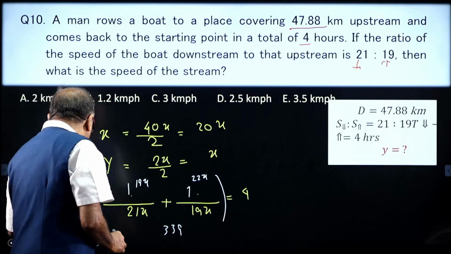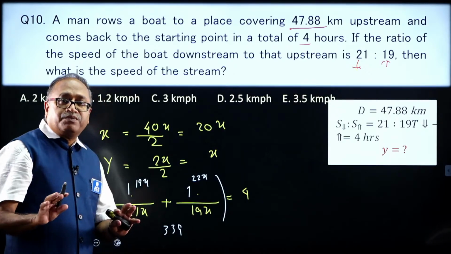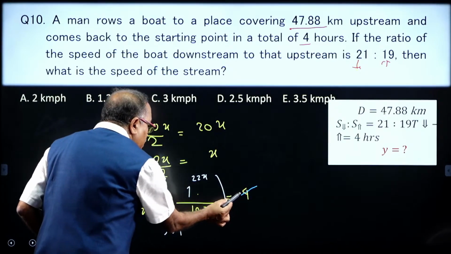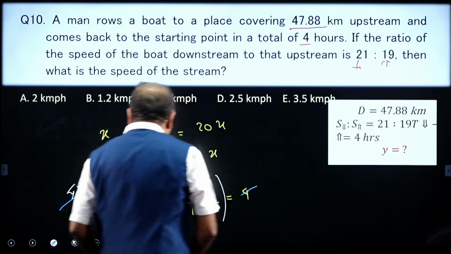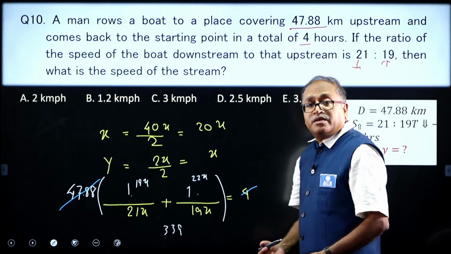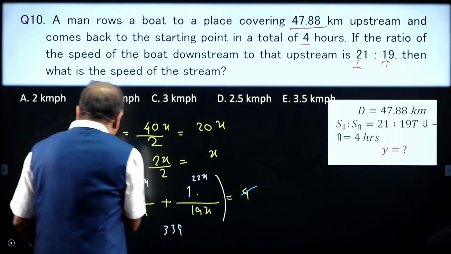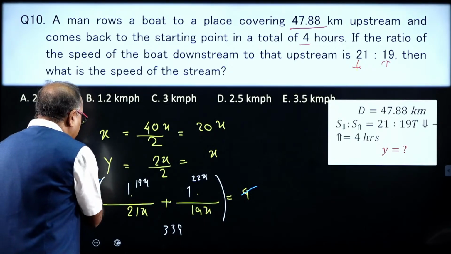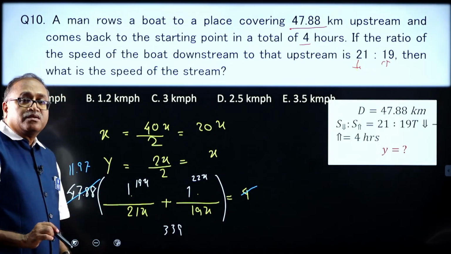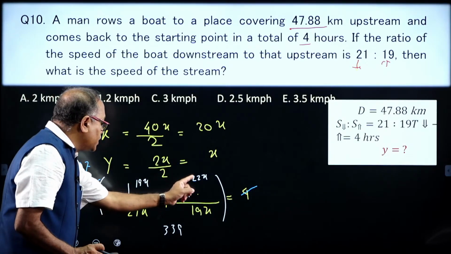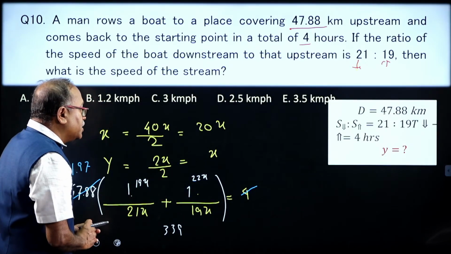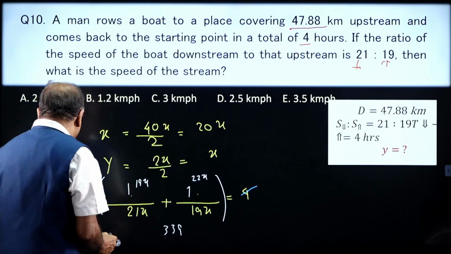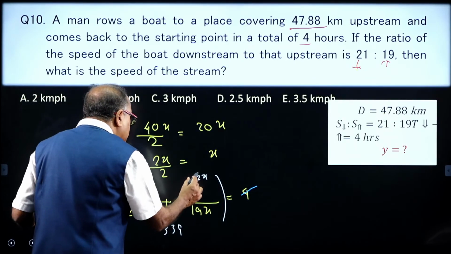With 4 this number is getting cancelled, 11.97. When you add up 19 and 21, you will be getting 40.